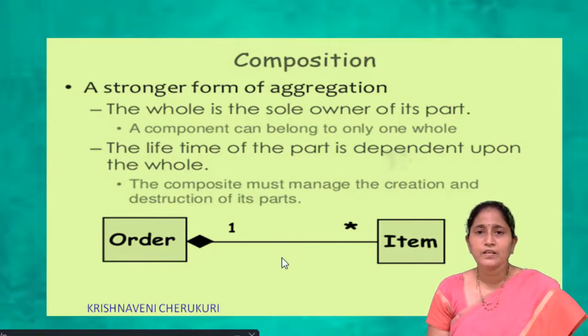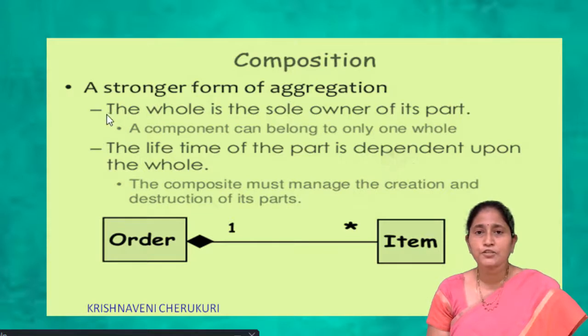It shows the composite relationship with a multiplicity association, that is one to many. That means one order contains many items, a number of items. If you delete one item, there is no problem. But when you delete an order, then all the items will be deleted.